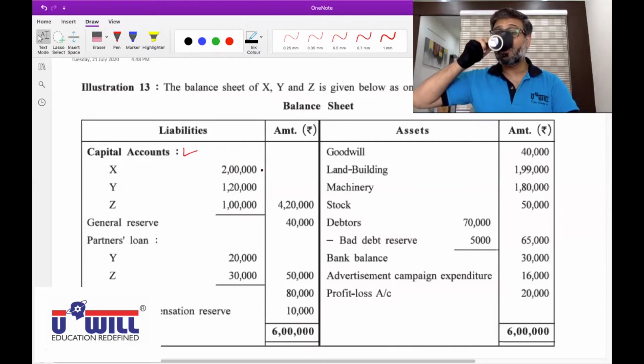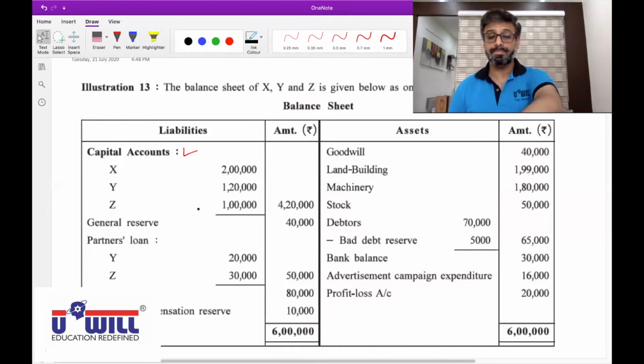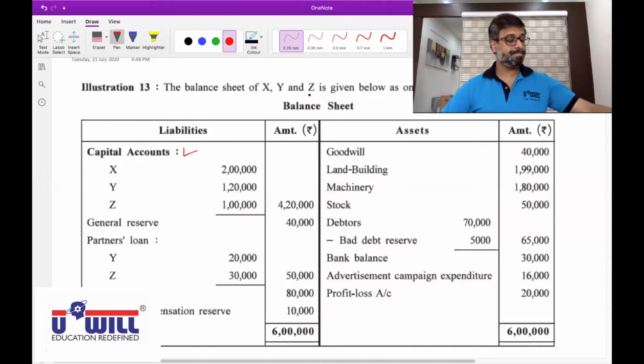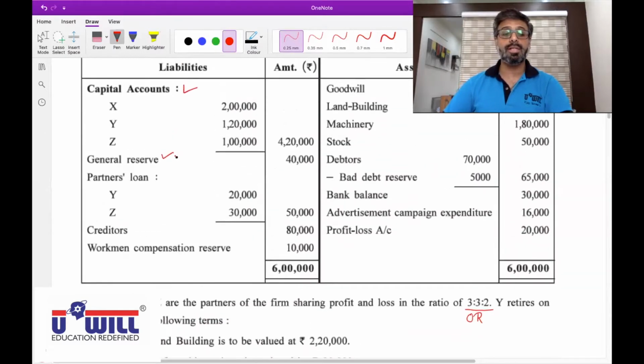General reserve 40,000. What will we do with that? Partners capital account credit side. In which ratio? Old ratio. All of you put a tick on general reserve. It will be distributed in the old ratio. So all of you can see below the balance sheet, X, Y, and Z are the partners sharing profit and loss in the ratio of 3:3:2, marked as old ratio. So this general reserve will get distributed in the ratio of 3:3:2.